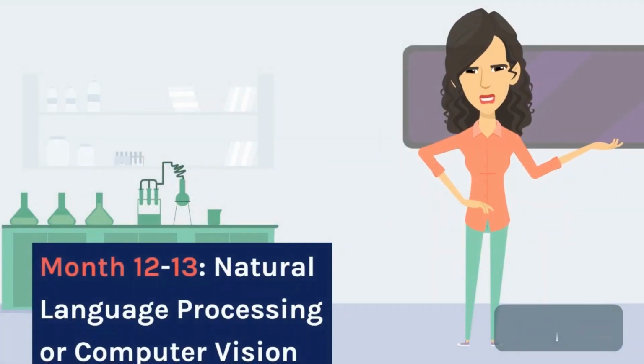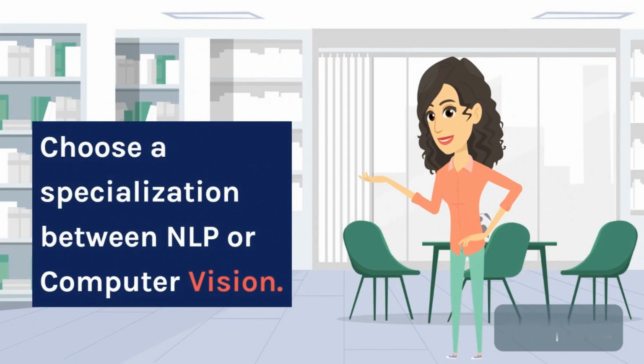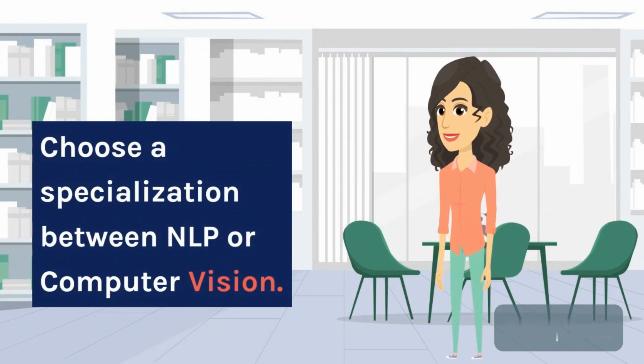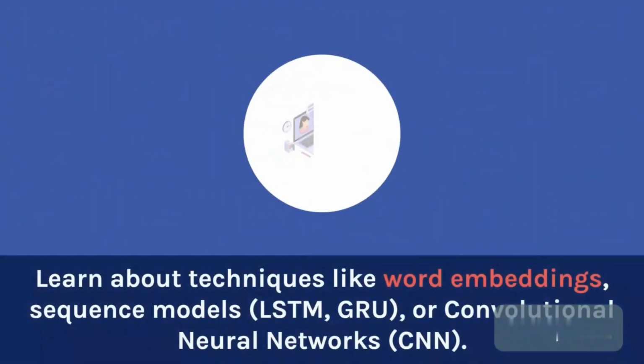Month 12 to 13. Natural language processing or computer vision. Choose a specialization between NLP or computer vision. Learn about techniques like word embeddings, sequence models, LSTM, GRU, or convolutional neural networks, CNN.